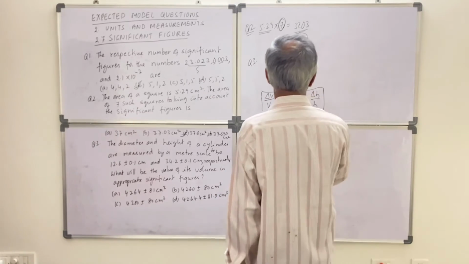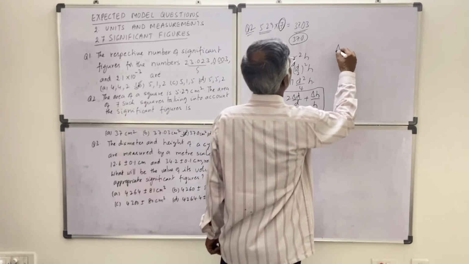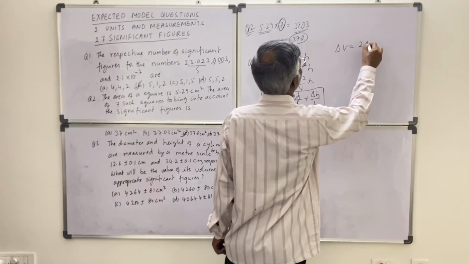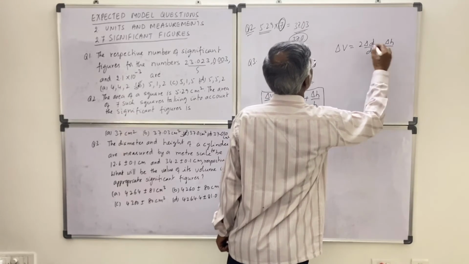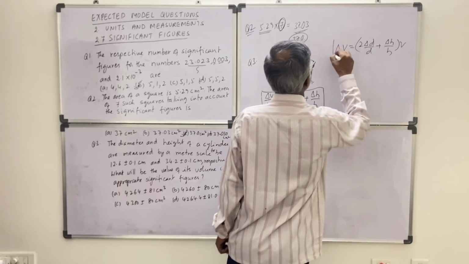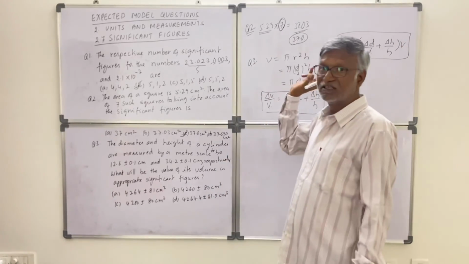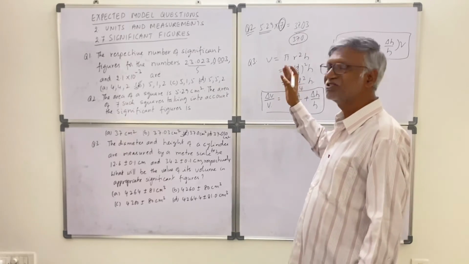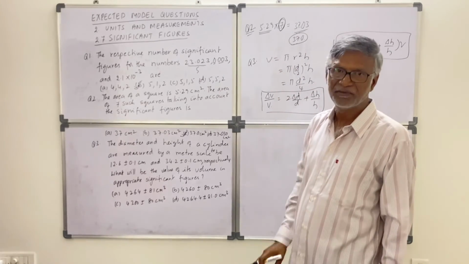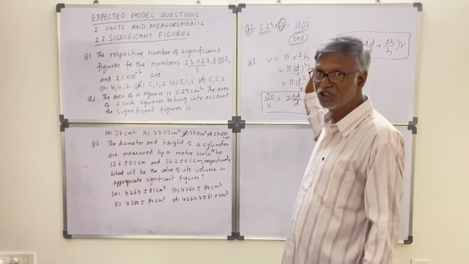So naturally delta V is equal to 2 into delta d by d plus delta h by h, into volume. This is the formula for finding the error in the volume, and directly this is the formula for volume. But anyhow, this many calculations you can't do in the examination hall. The shortest method is the multiplication or division rule.